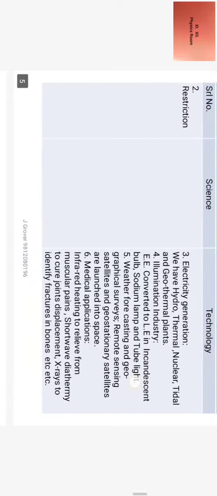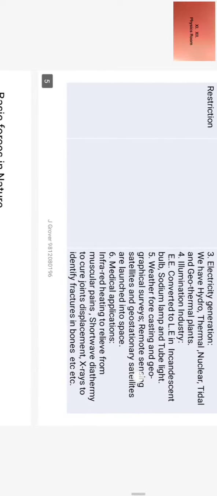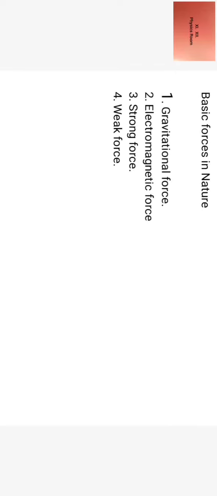Okay. Now basic forces in nature. What are the basic forces in nature? There are 4 basic forces in nature. First is gravitational force, second is electromagnetic force, third is strong force, and fourth is weak force. Now let us take up one by one.